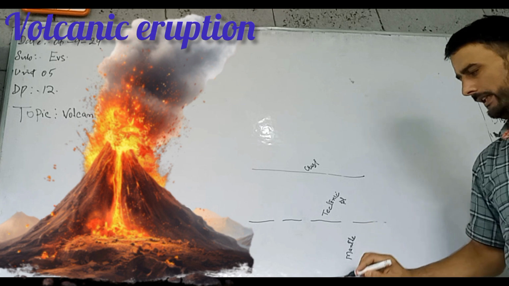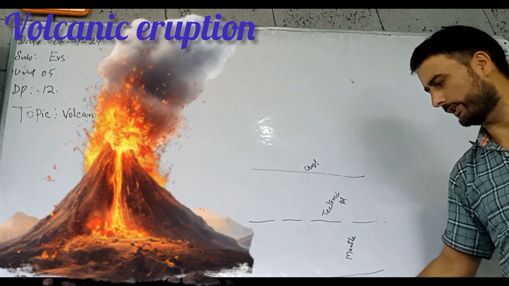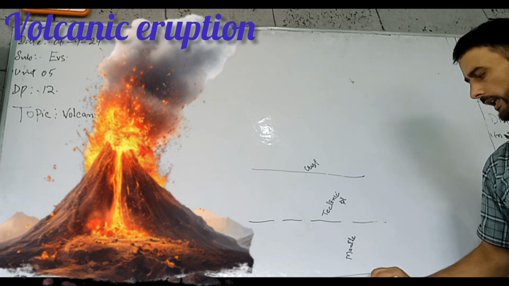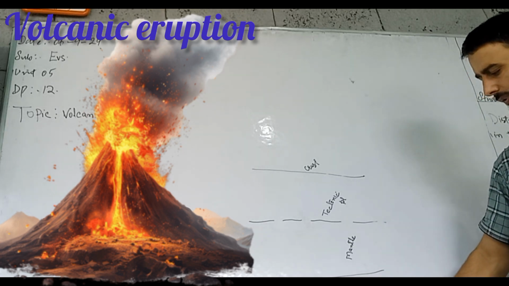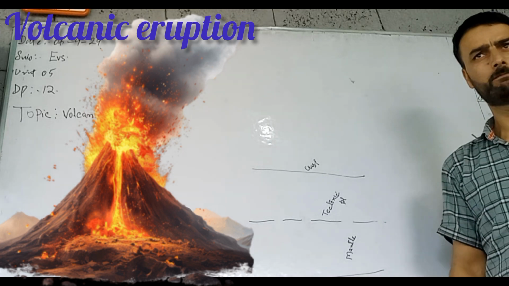And inner to the mantle is the outer core. And inner to the outer core is the inner core. These are the different parts of the earth.